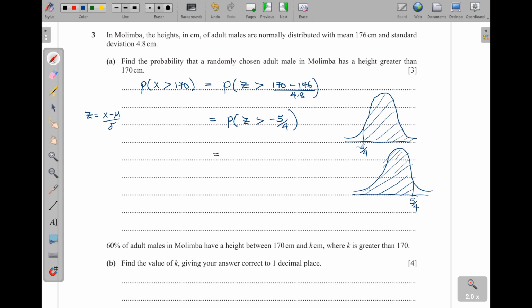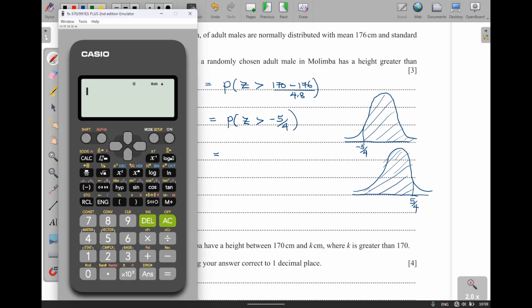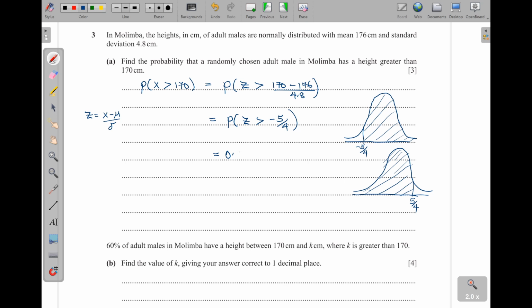So using the calculator, I can get the answer straight away, okay? Now we have our start has to be there. So mod, then 3, then we press SC, then shift, then 1, then you go to 5, and this is greater than, so we pick arrow, which is 3, and then I'm going to put negative 5 out of the 4, okay? Then this gives us 0.89435, which I can write to three significant figures as 0.894.